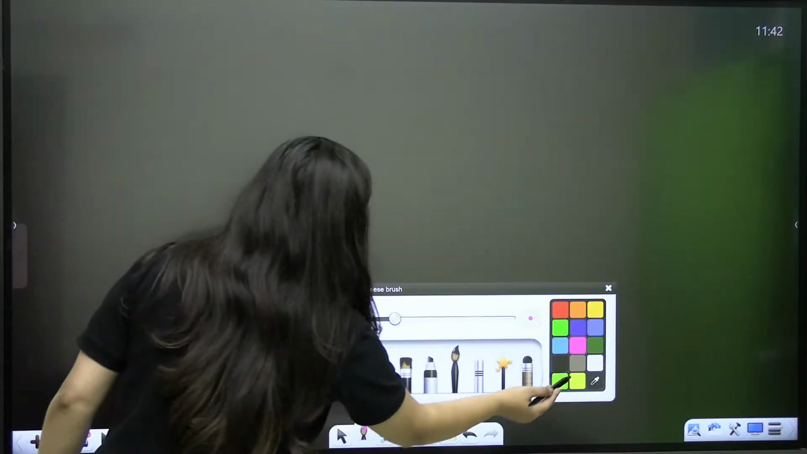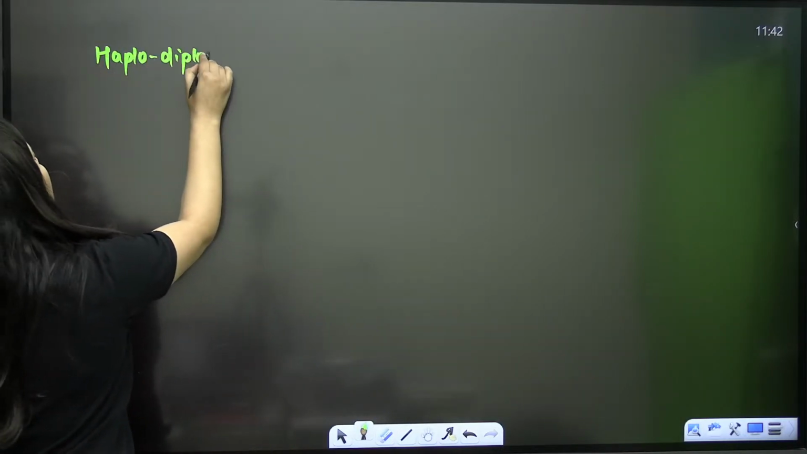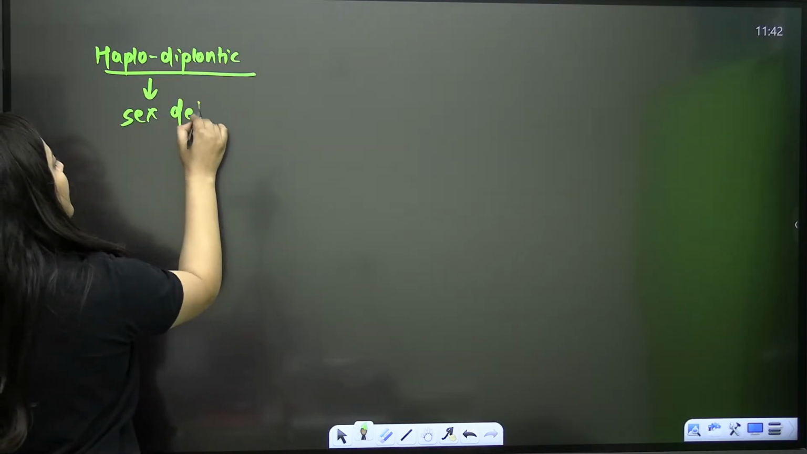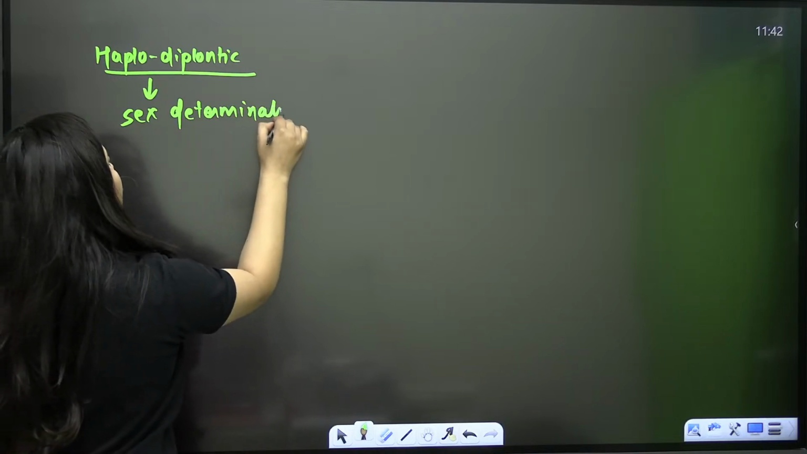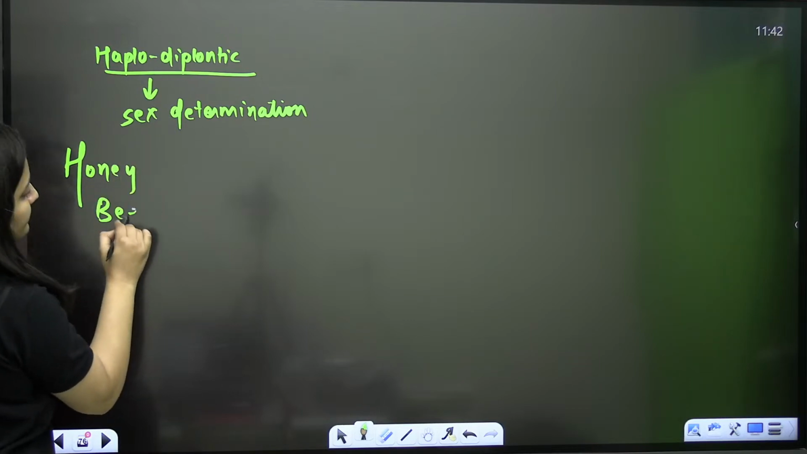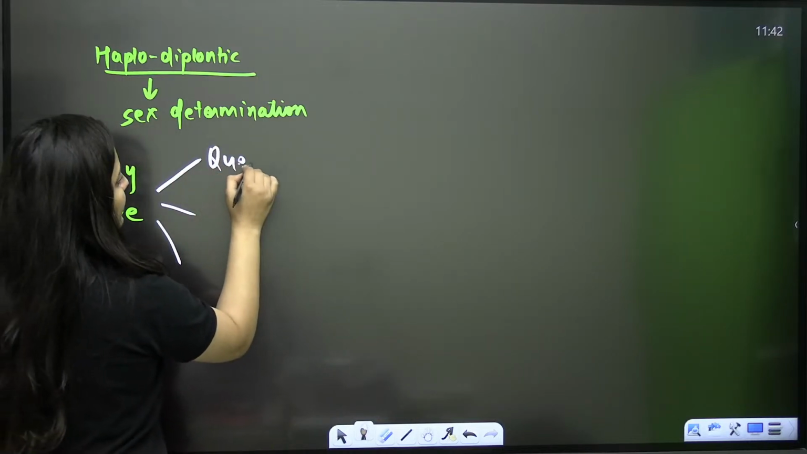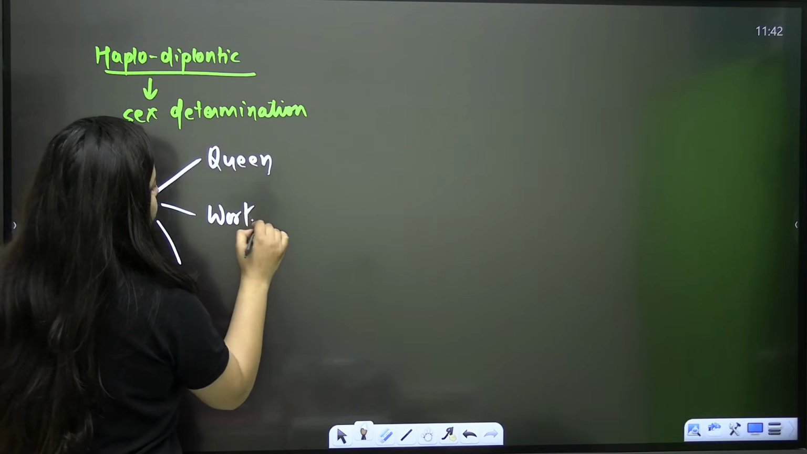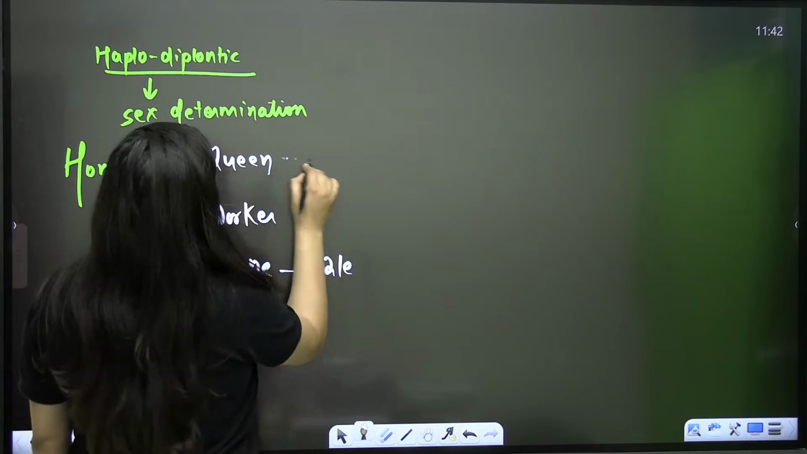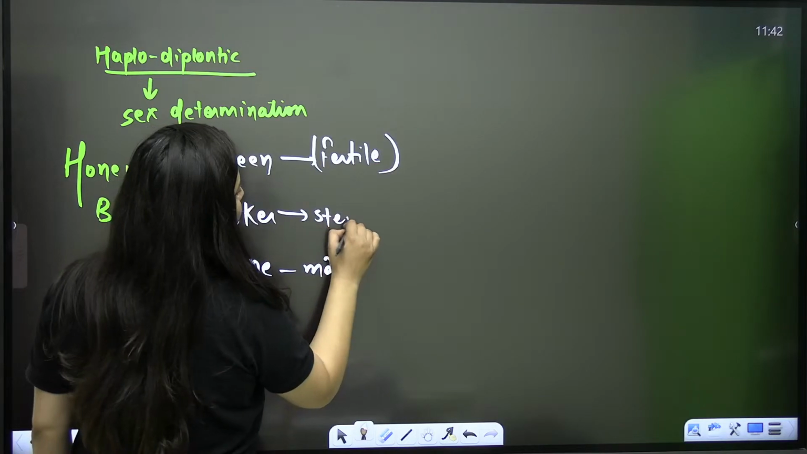Next is the haplodiploid type of sex determination, and you are going to see it in the case of honeybee. Honeybee is a social insect. Honeybee has the queen, the worker bees, and the drone. The drone is the male member here, the queen is the fertile female, and the workers are sterile.